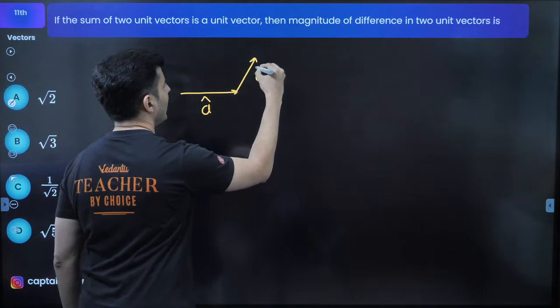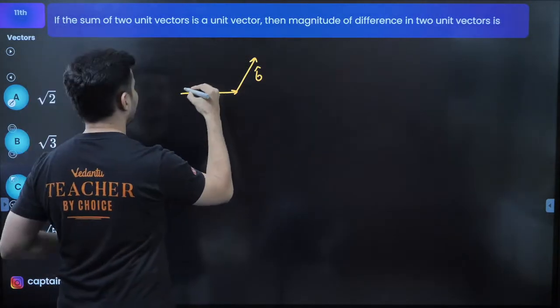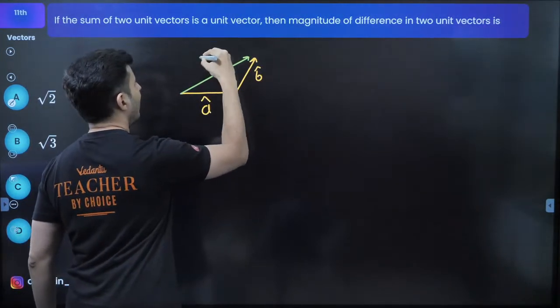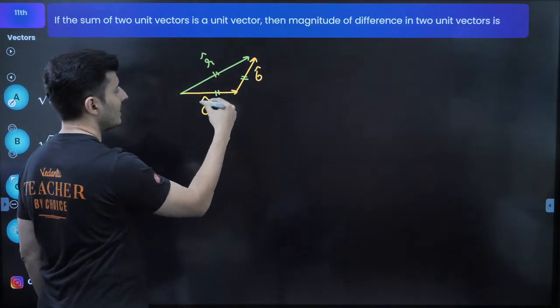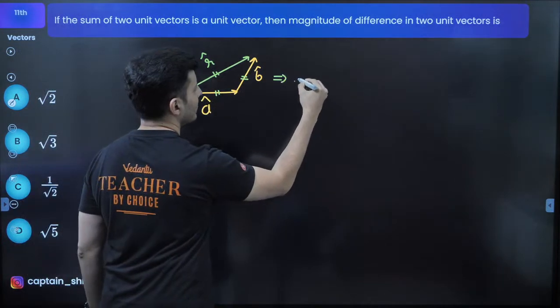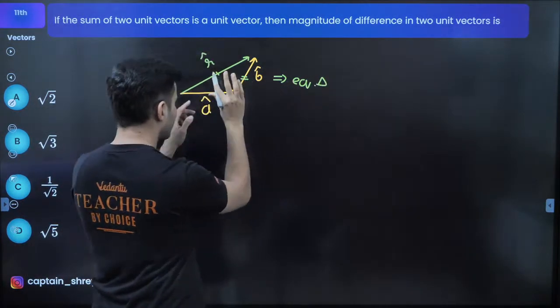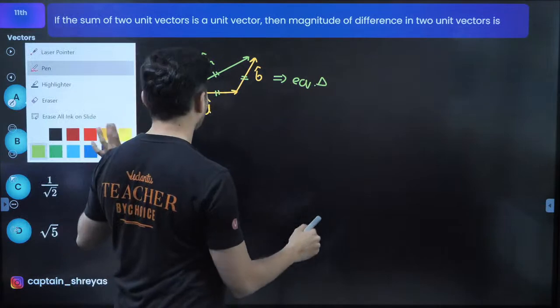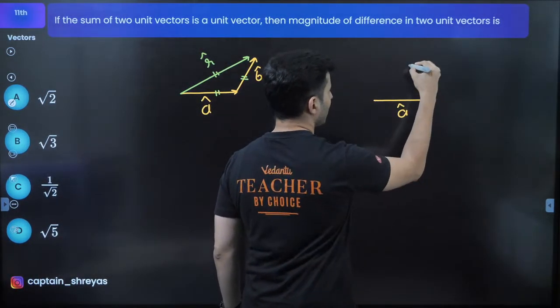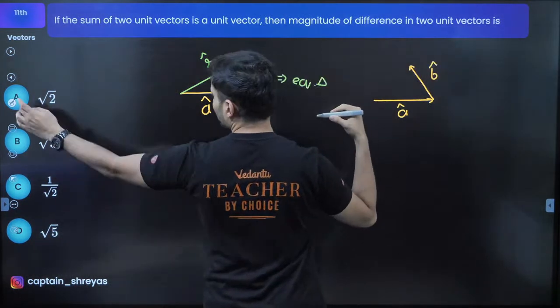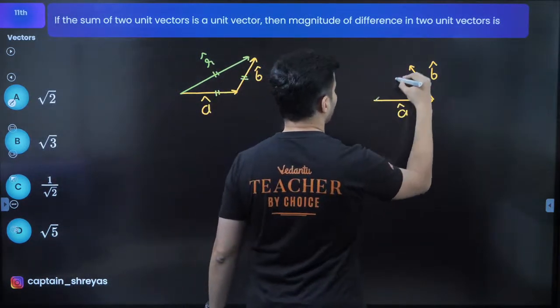If this is b hat and I get the resultant as r hat, all are unit. That means this side equals this side equals this side. That means it has to be an equilateral triangle. So this is not the correct diagram. The correct diagram should be like this. This is a vector, this is b vector, and this is your resultant vector.